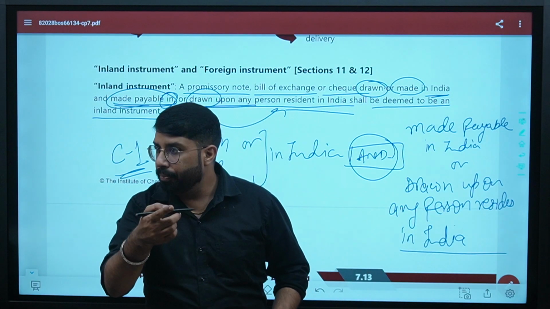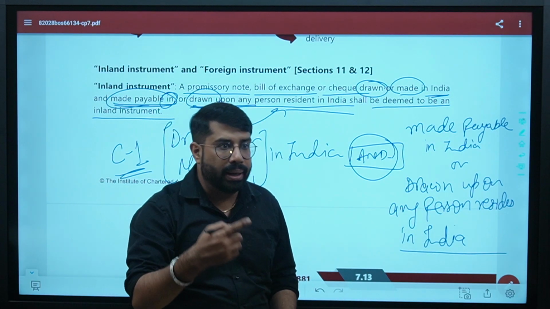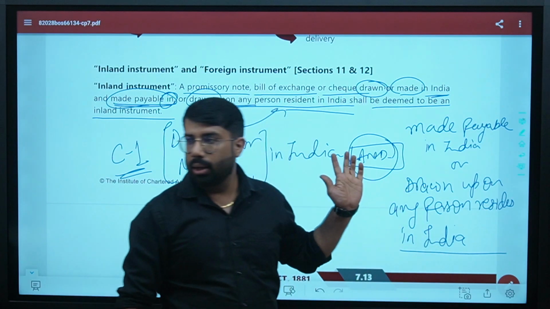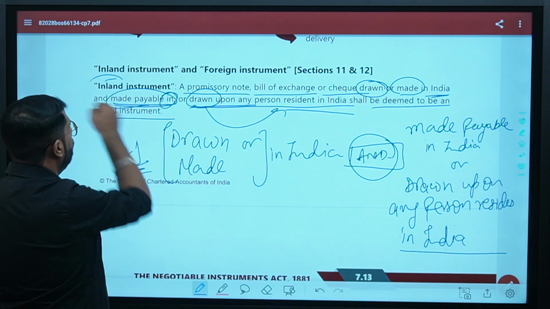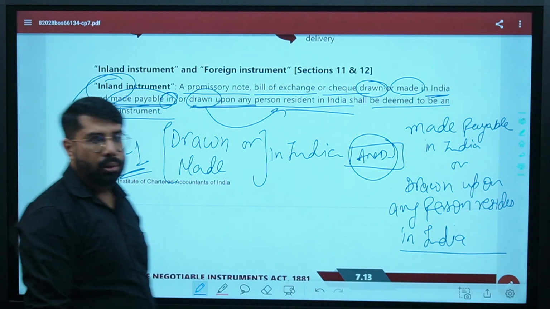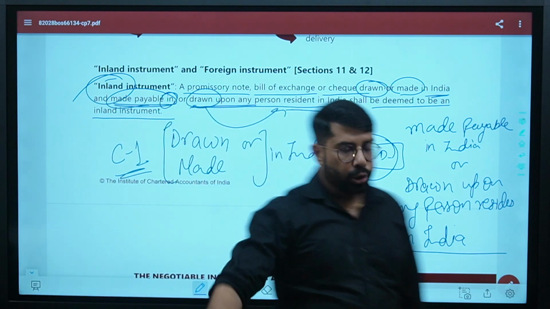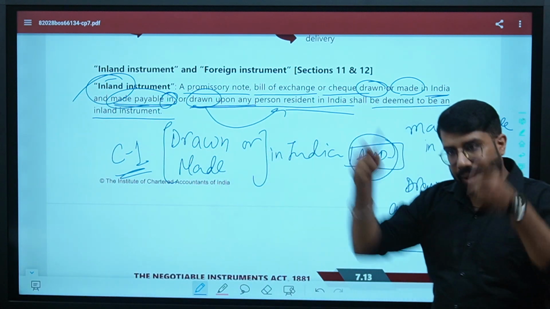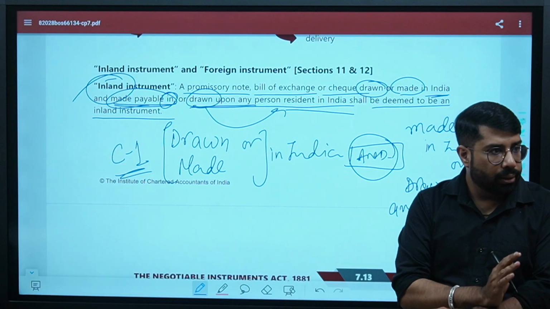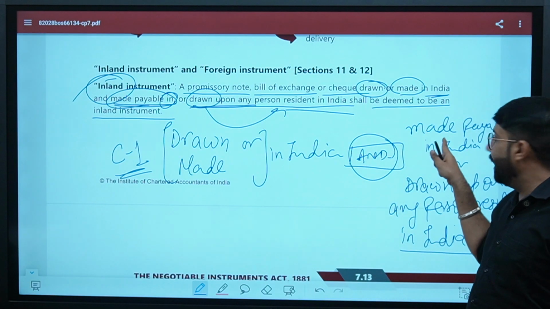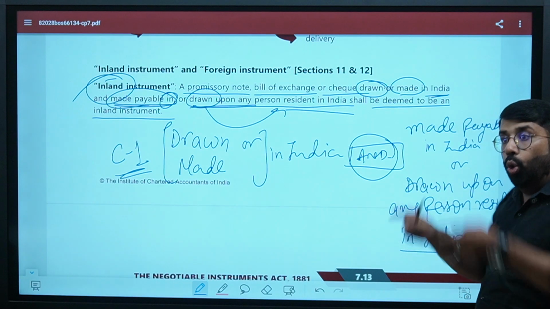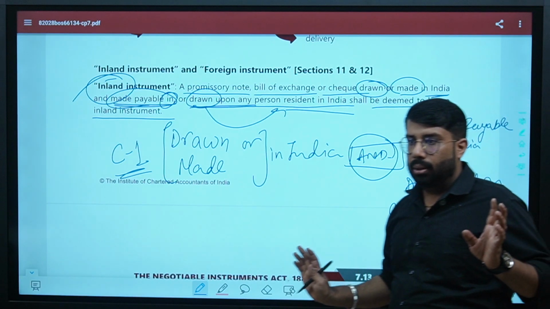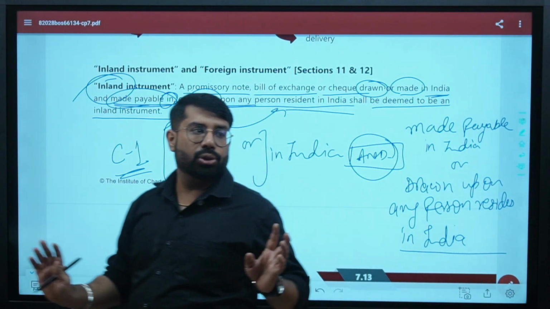It means the payee, the person who will receive the payment, shall reside in India. Are you clear? That instrument will be known as an inland instrument. Do you understand this thing? Drawn or made in India and payable in India or payable to a person who is residing in India. Are we clear? Yes or no?